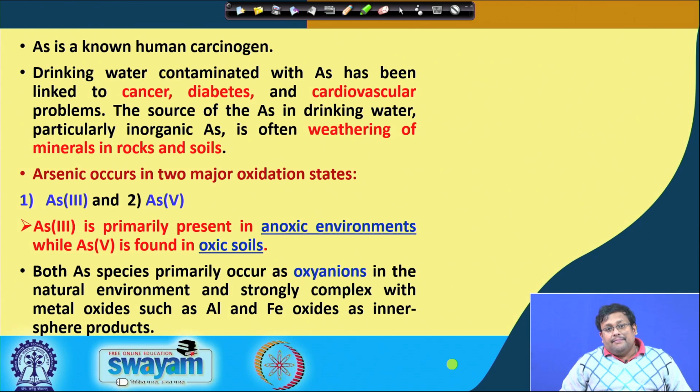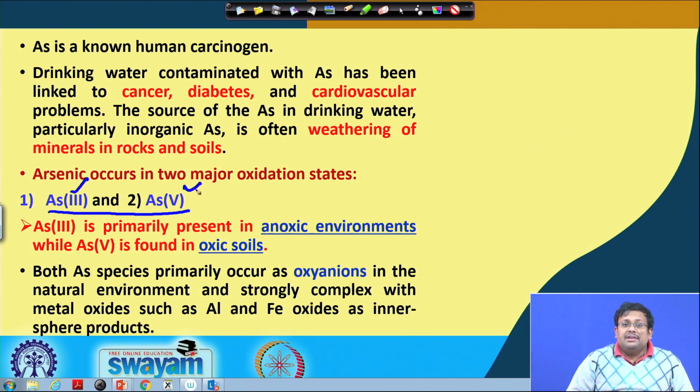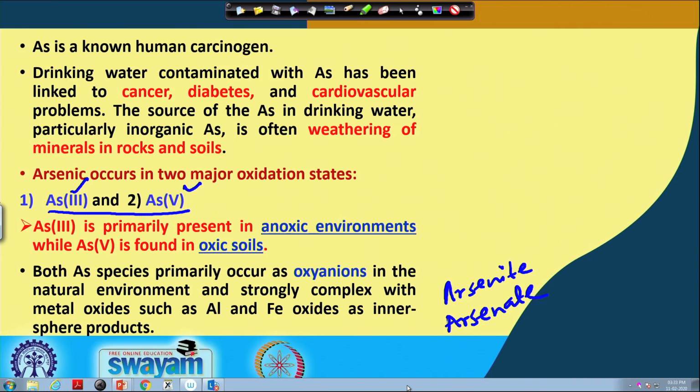So, mostly it is geogenic in nature, and remember that arsenic basically occurs in the environment in two major forms. One is called As3+, known as arsenite, and the other is As5+, the oxidation number basically known as arsenate. Remember that between arsenite and arsenate, arsenite is comparatively more toxic. So, we should be more careful if there is a presence of arsenite.